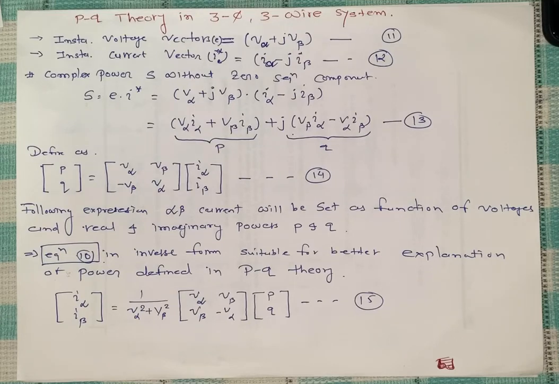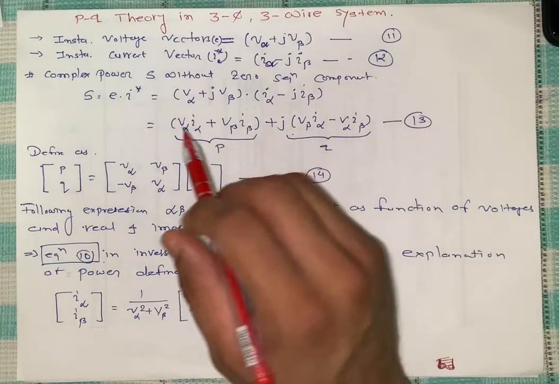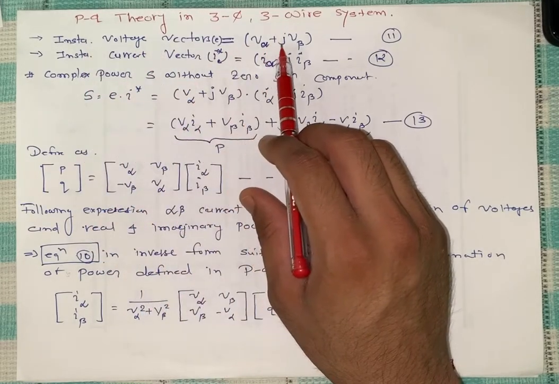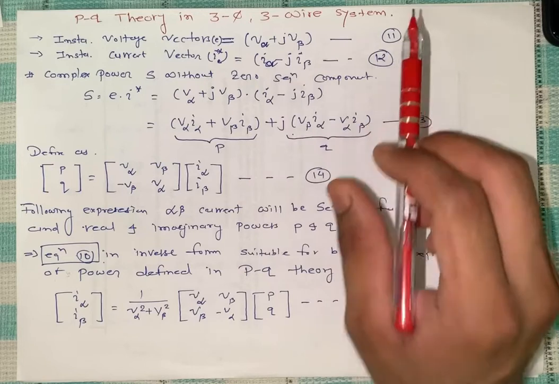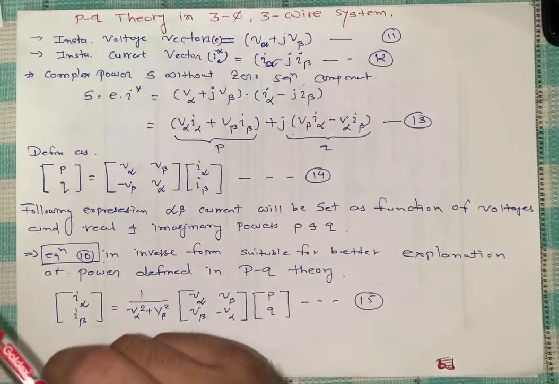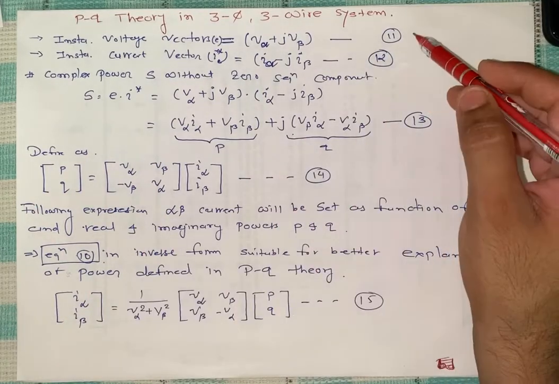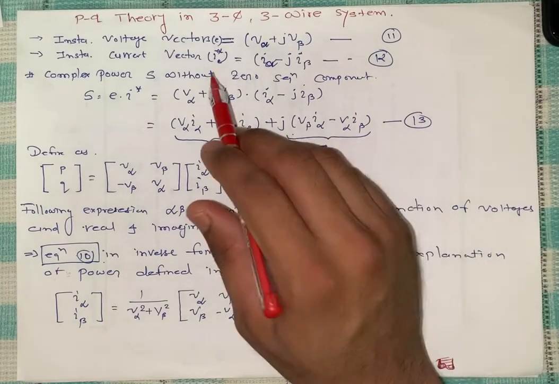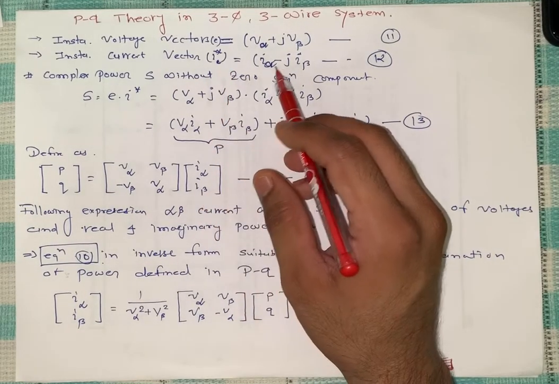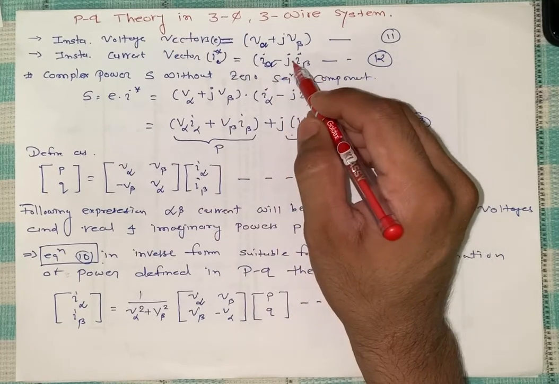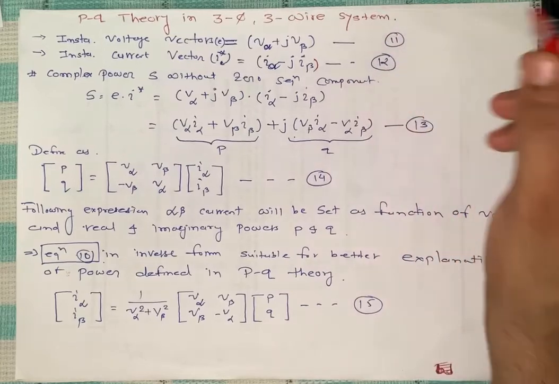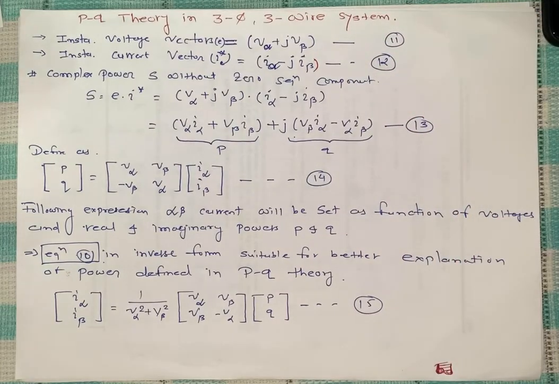So we consider the vector form without the zero sequence component. Instantaneous voltage is V alpha plus j V beta; previously we had equation number 10, so I continue the theory with 11. The instantaneous current conjugate is I alpha minus j I beta, equation number 12.